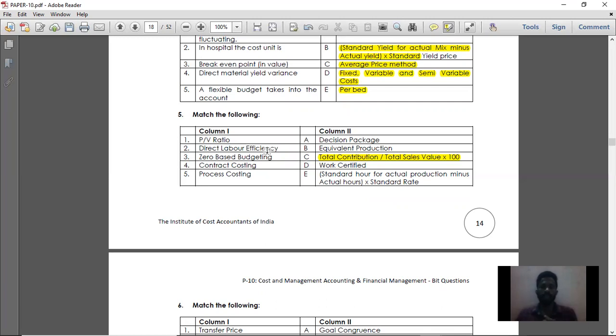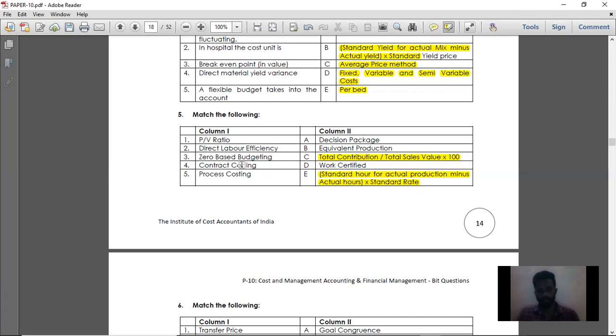Standard hours minus actual hours gives you the excess hours or the hours saved. If you multiply that with the standard rate, you will get your direct labor efficiency variance. So for point number 2, the answer is standard hours for actual production minus actual hours into standard rate.